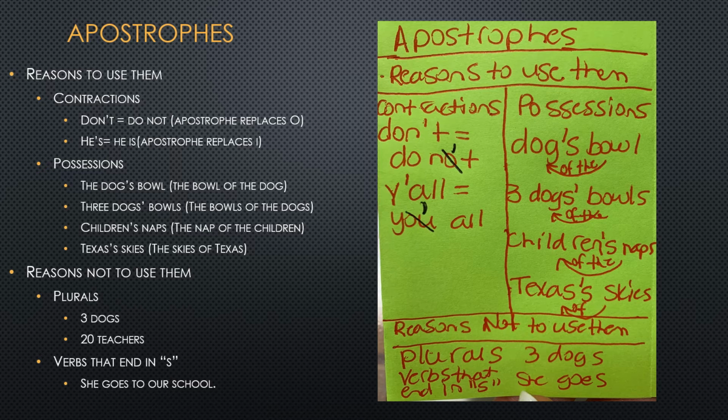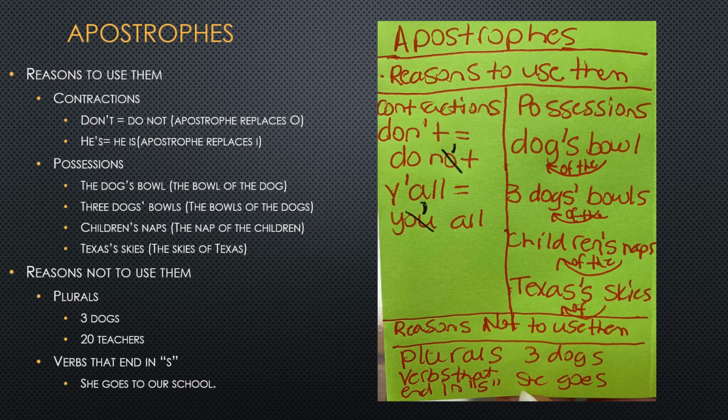The last example is a little bit tricky. The word Texas is a singular noun. There's one Texas, but it ends in an S. In this case, we do add the apostrophe and the additional S to show possession. Listen to how it sounds. Texas's skies. You can hear me make that second S sound. That's different than 3 dogs' bowls. I don't say 3 dogs's bowls. So you have to listen to how it sounds for where the apostrophe goes. Focus on the noun by itself and then adding the apostrophe or the apostrophe S to show possession.